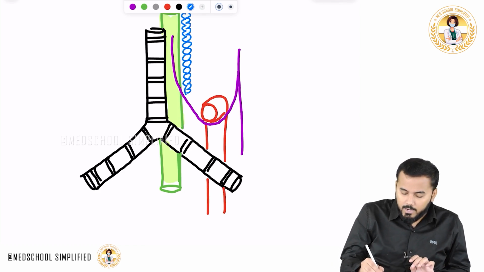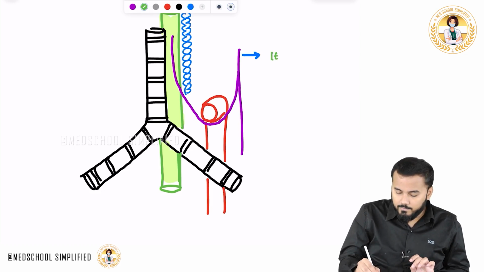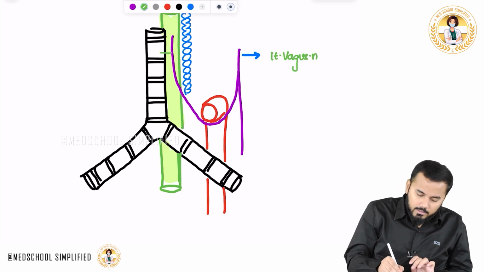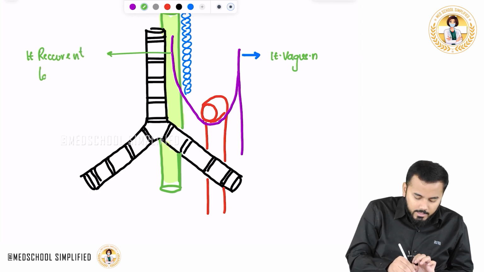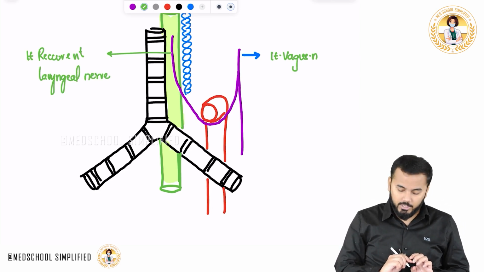So this part over here is called your left vagus nerve, and this part over here is called your left recurrent laryngeal nerve.